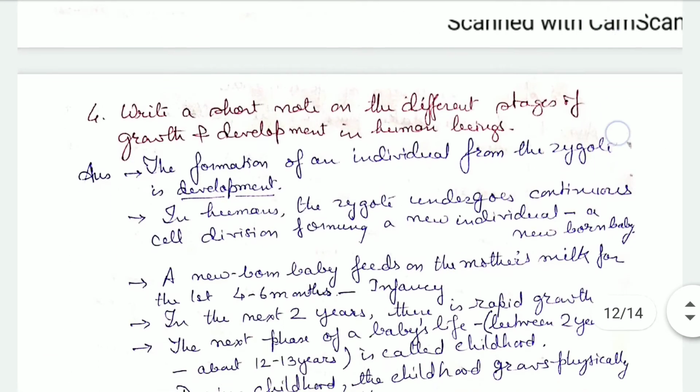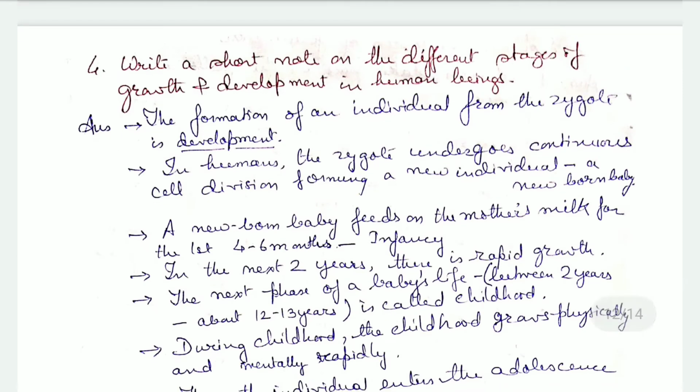Next, we come to write a short note on the different stages of growth and development in human beings. The formation of an individual from the zygote is known as development. In humans, the zygote undergoes continuous cell division, forming a new individual, and it forms a newborn baby.